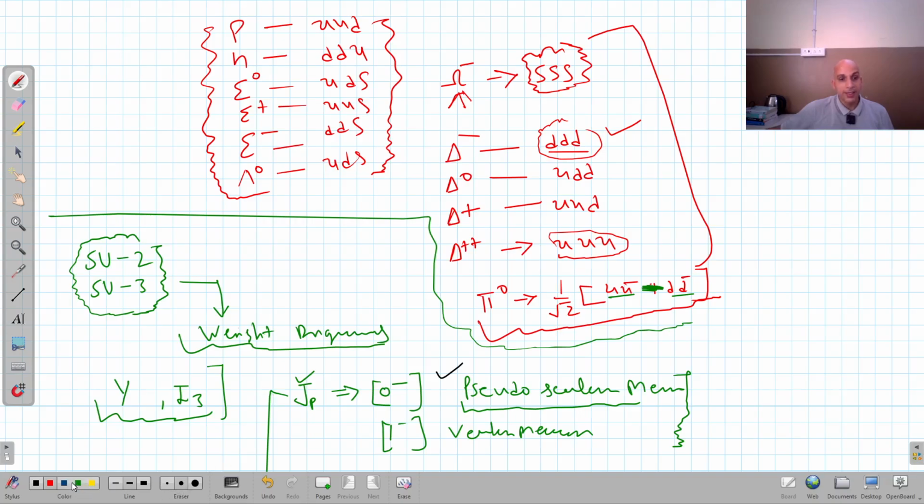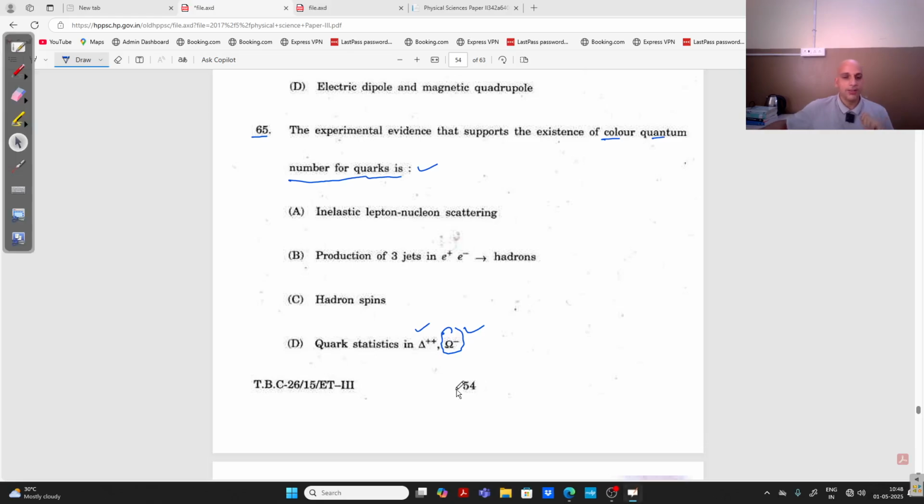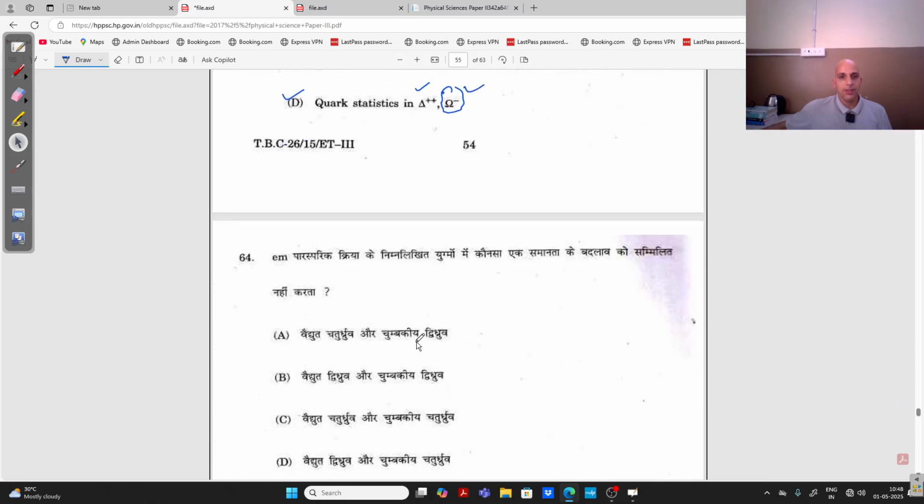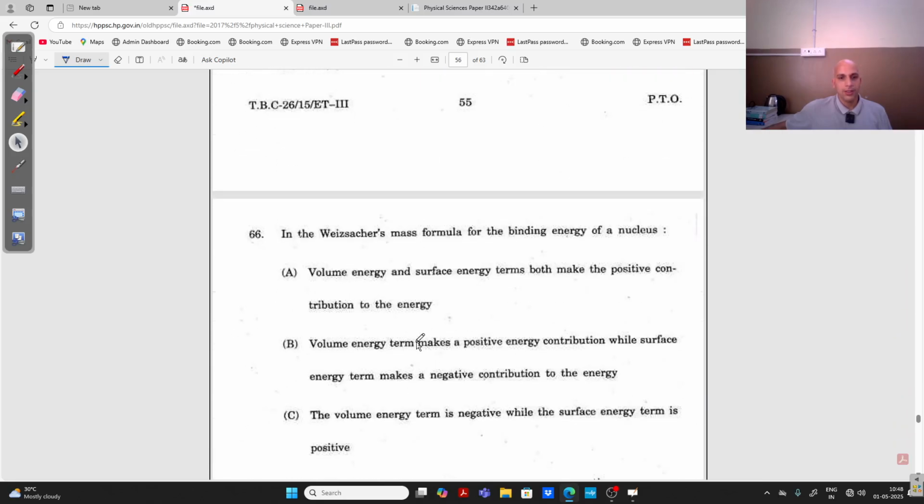Because they are violating Pauli's exclusion principle. So it is not possible for them, right? The same kind of thing is happening here, right? So obviously the answer is that these two particles are responsible for assigning a color charge to the quarks, right? So the answer is this one, right? I'm coming to the next question.